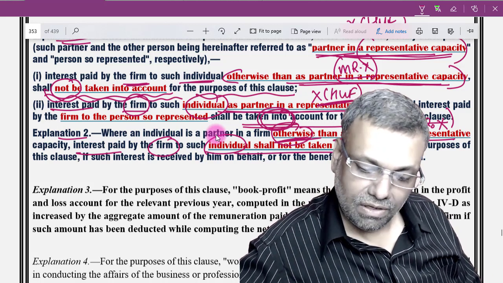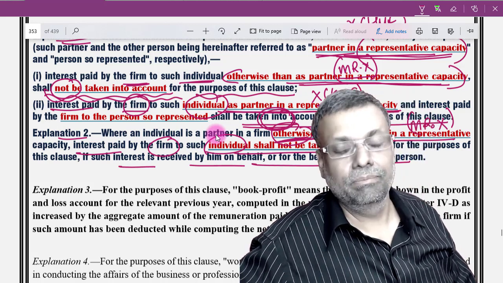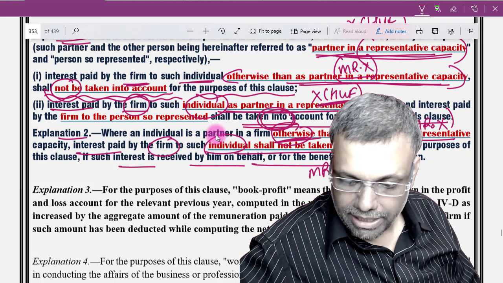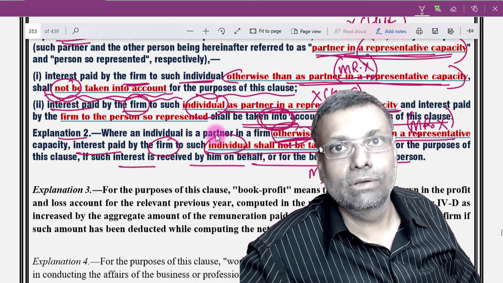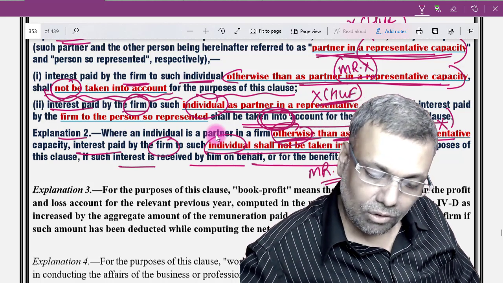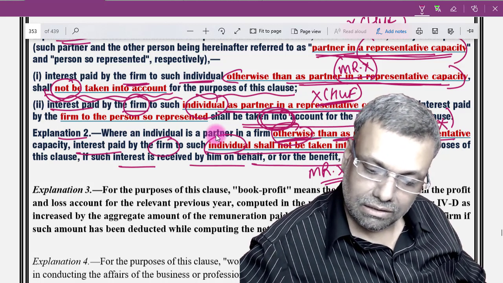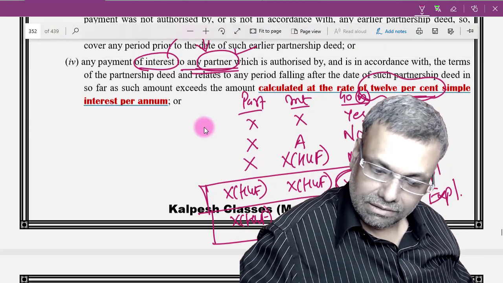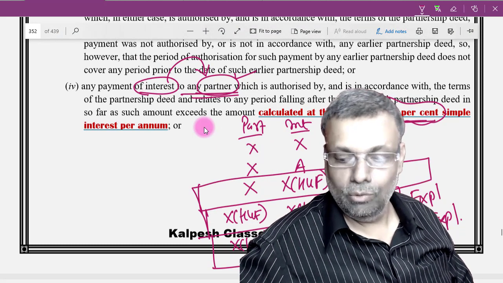So if such interest is received by him on behalf of any other person. So if this payment is made to X HUF, partner is Mr. X, but the payment of interest is going to X HUF because the investment was made by X HUF. In that particular case, this particular interest shall not be taken into account. So partner is Mr. X, but the interest is paid to X HUF.